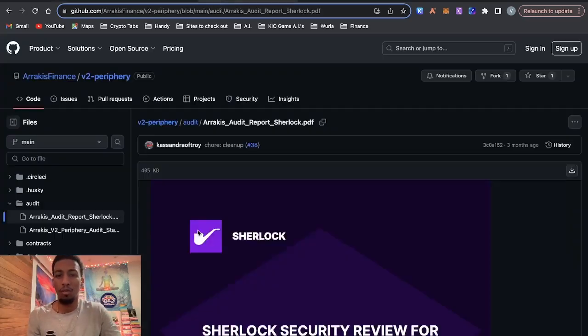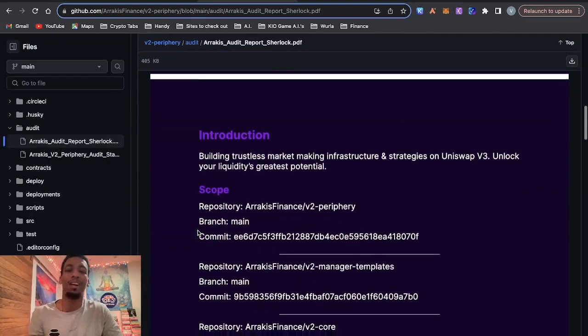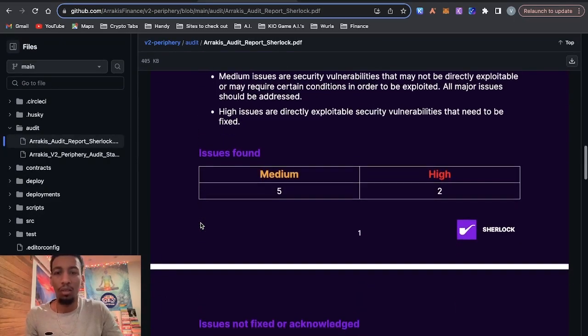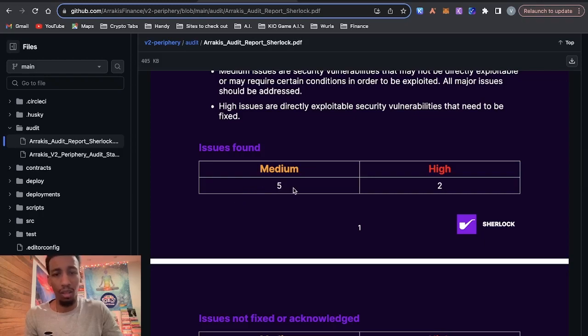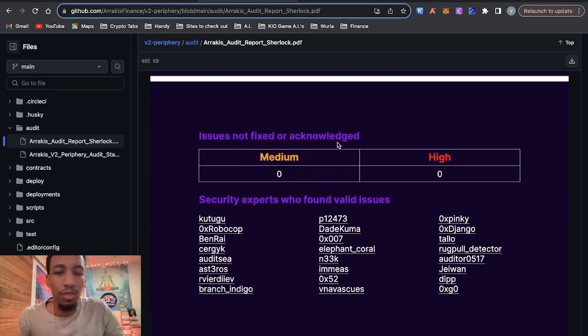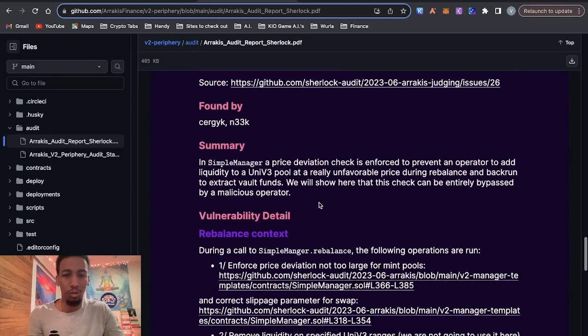And I went through them. I have one pulled up here. I always like to say it's not all about getting an audit, but it's about realizing the bad things that are wrong and fixing them. So they had issues found, 5 medium issues found, 2 high issues found, and then it says issues not fixed or acknowledged, none of them. So that means they fixed all the issues, and that's a really, really good sign.